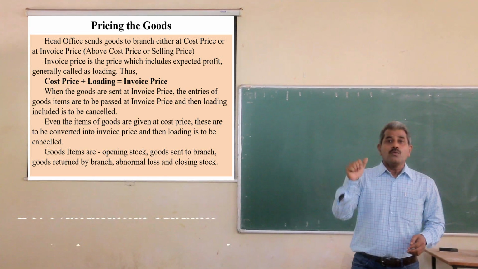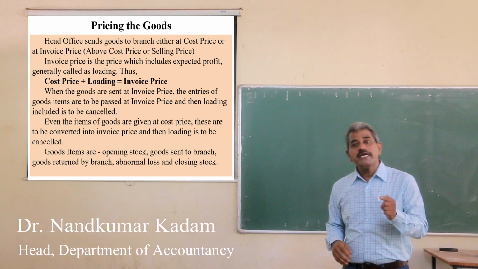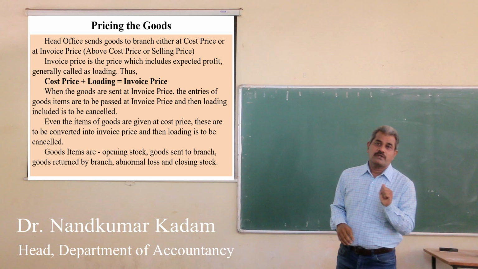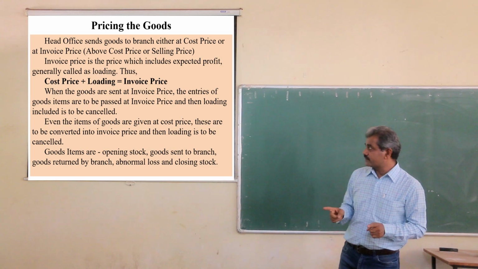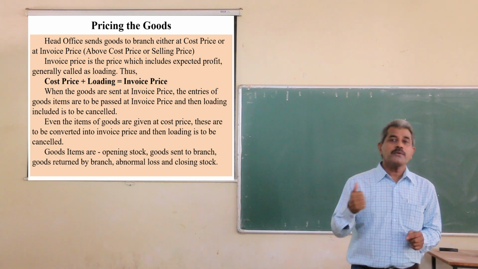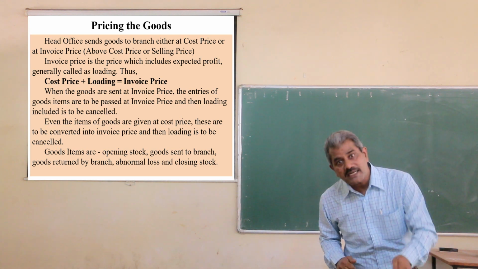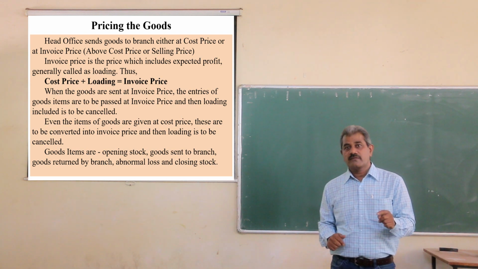When the goods are sent at invoice price, the loading needs to be cancelled. The loading included in goods items needs to be cancelled. When the goods are sent at invoice price, the entries of goods items are passed only at invoice price.